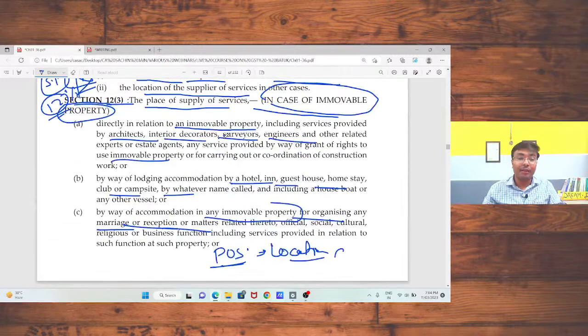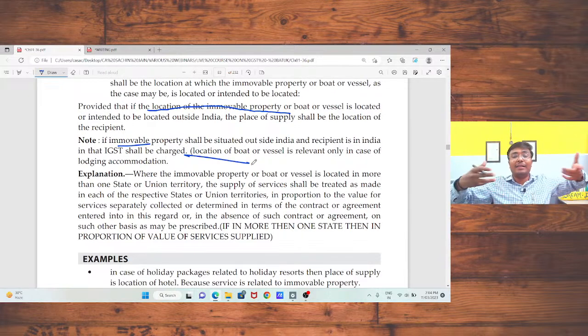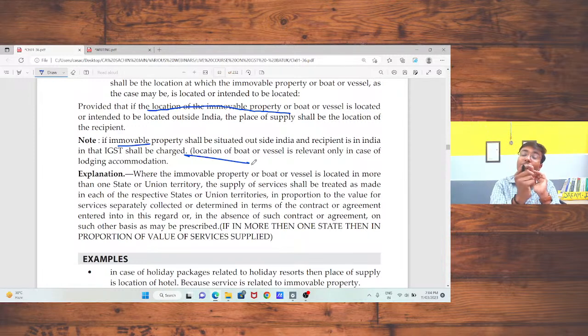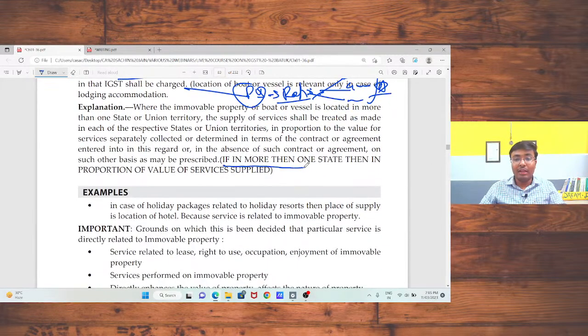Sir, is that okay? Section 12 subsection 3, is that okay, sir? If the immobile property is situated in different states, that means if you are going to provide services to a registered person regarding an immobile property situated in Gujarat, Maharashtra, West Bengal, in that case the place of supply will be decided in the ratio in which you are going to provide the services, that is Rajasthan separately, Gujarat, Maharashtra. So on the basis of ratio you should decide. The same is here. If in more than one state, then in proportion to the value of services the place of supply should be decided. Okay, sir.